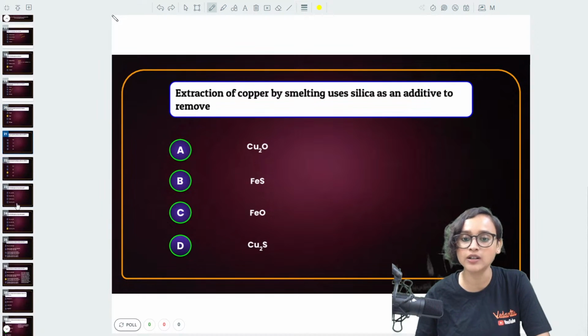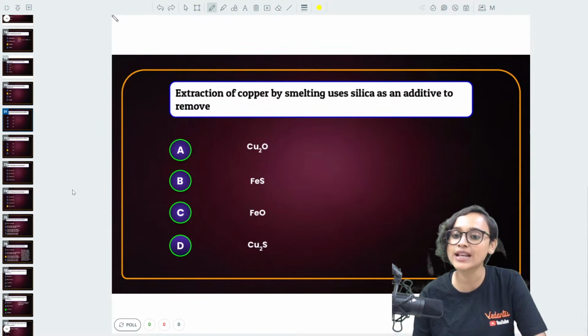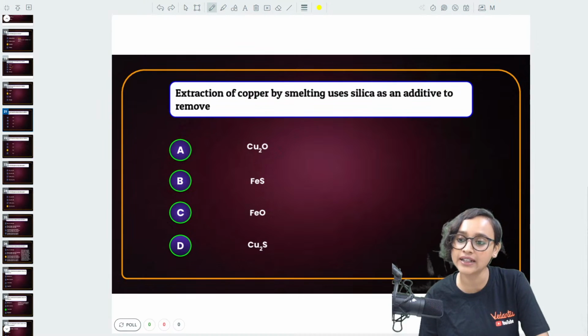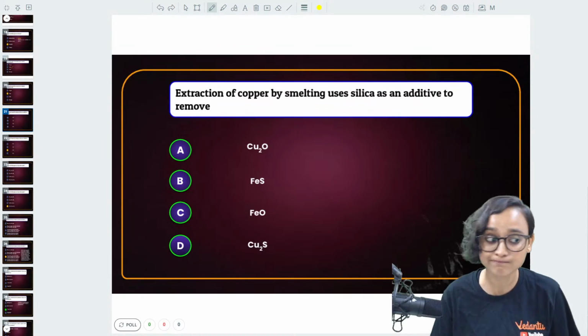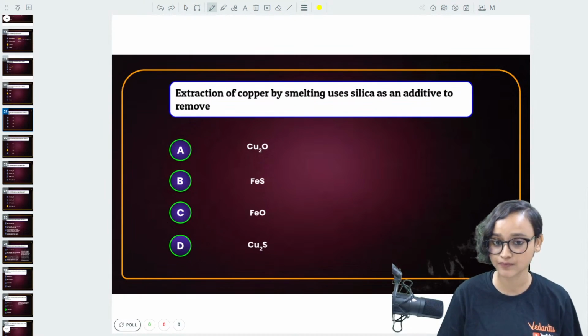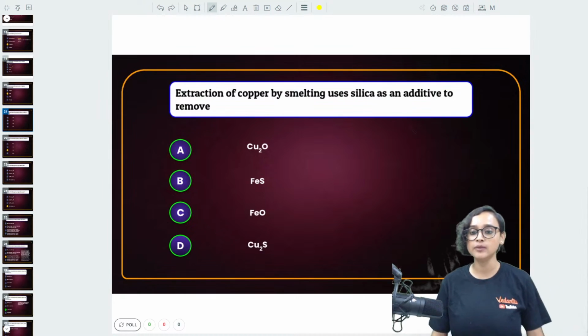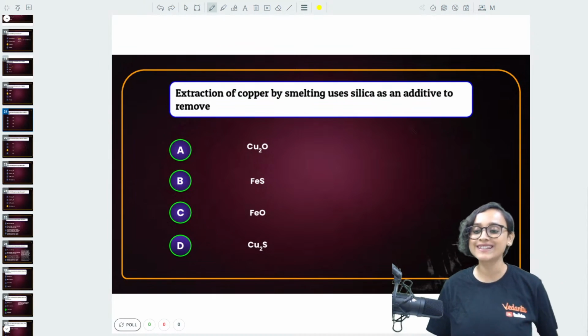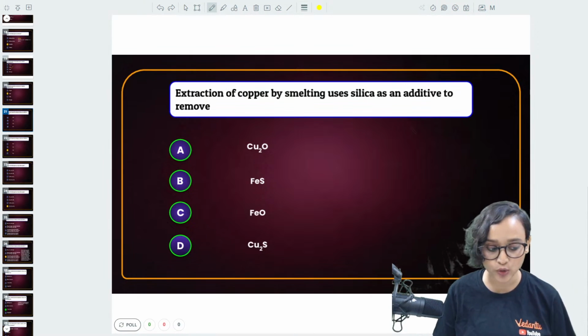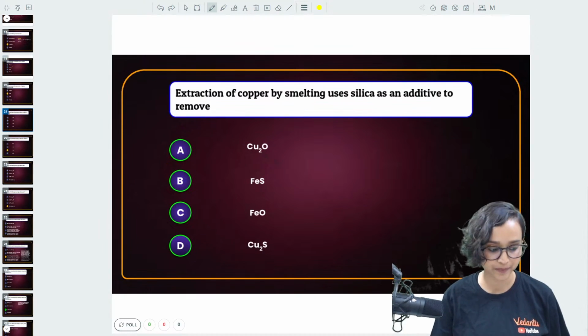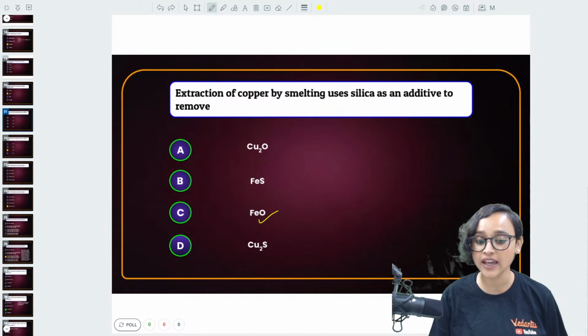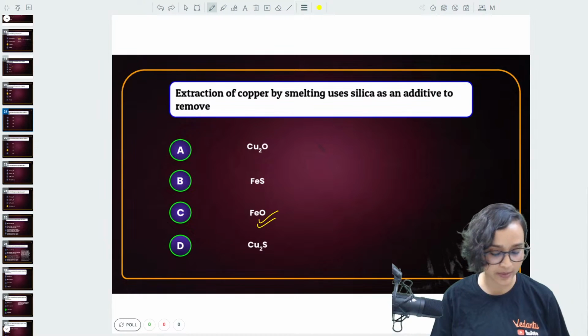Extraction of copper by smelting uses silica as an additive to remove what? Extraction of copper by smelting uses silica as an additive to remove. You tell me. No, it's actually option C. It's actually option C, FeO. Let me tell you, okay? Let me show you here.